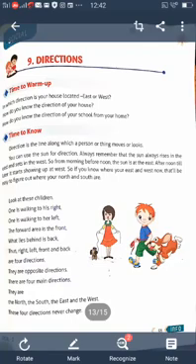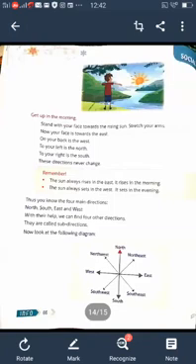So here a picture is given, children. You look at the picture, page number 62. The boy stands in front of the sun. The front of the face is called east. The back is called west. Left is north and right is south.